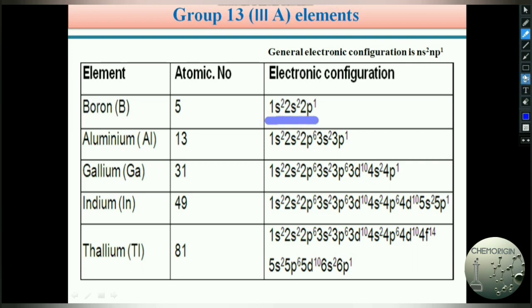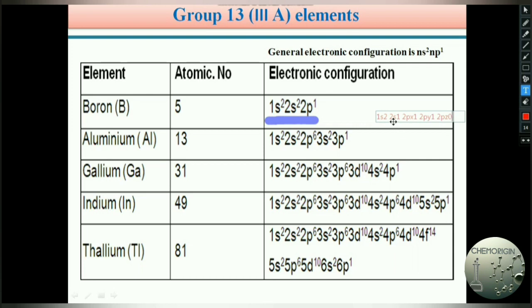In the first excited state, the electronic configuration changes to 1s2, 2s1 and 2p2. In the 2p2, the two electrons are, one in 2px1 and the other one in 2py1. And the 2pz orbital is always vacant.